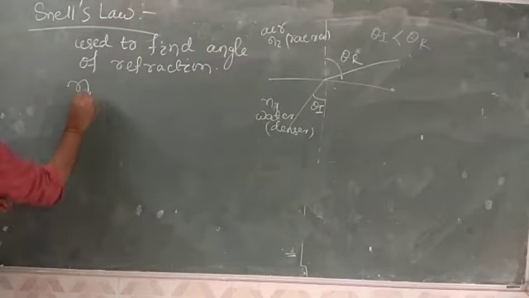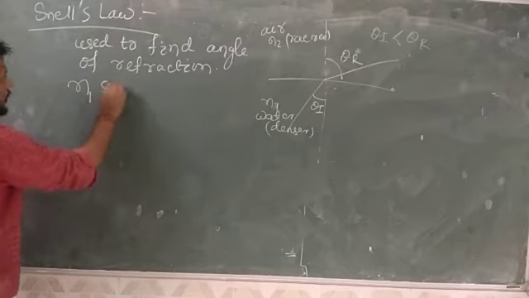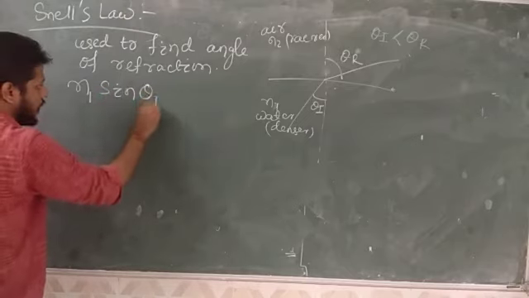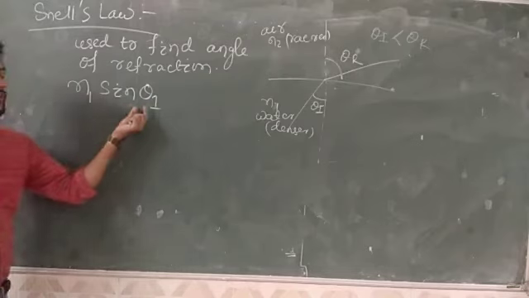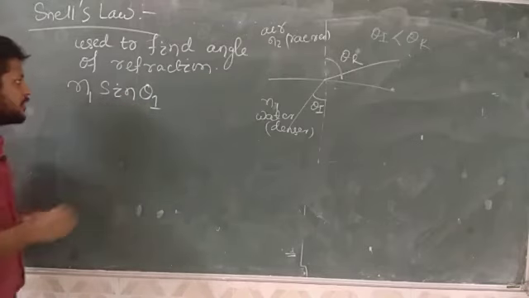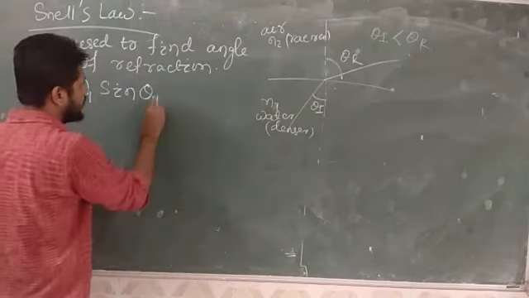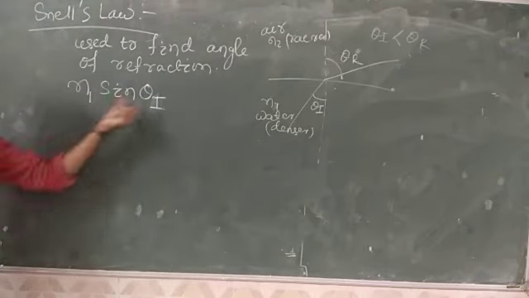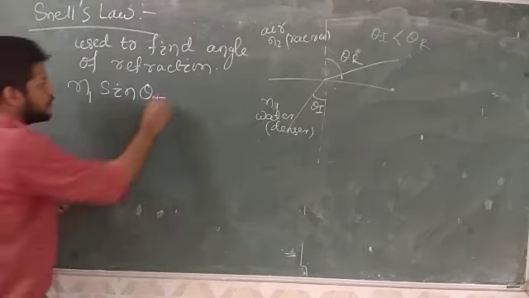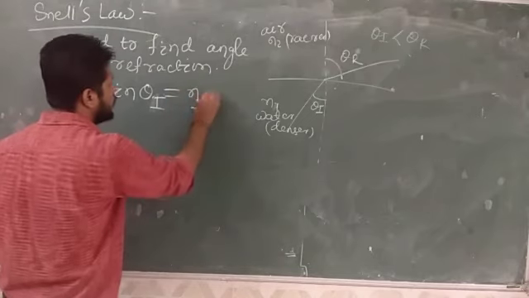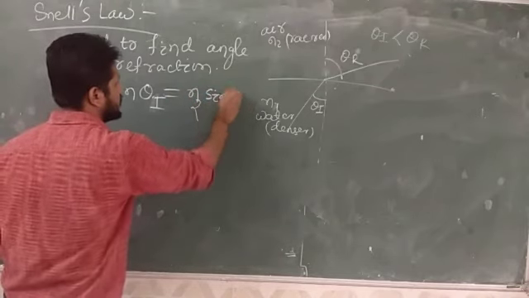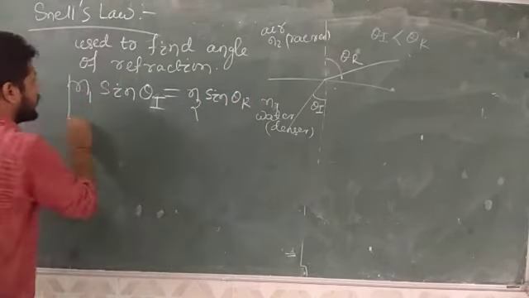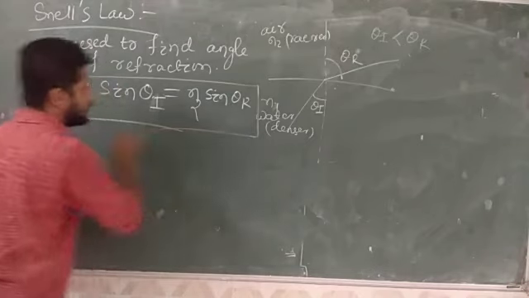And what is the relationship? That is n1 sin theta 1. Theta 1 means this is your incidence angle, which we can also write as theta I. n1 sin theta I, that is medium 1 and the angle of incidence, is equal to n2 sin theta r. n1 sin theta I is equal to n2 sin theta r.